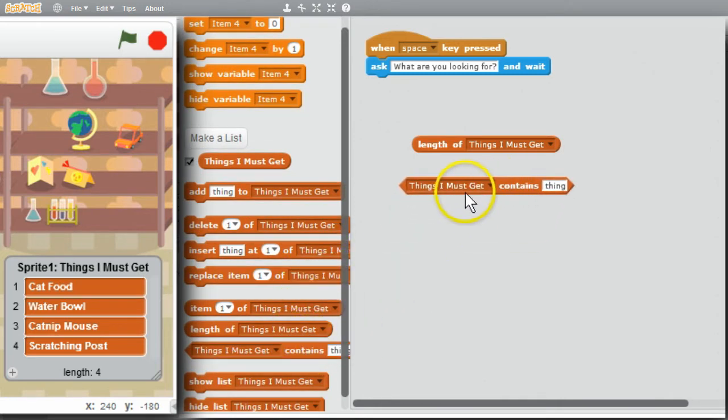Does the list, things I must get, contain the string thing? I'll click on it. False. The string thing is not in the list, but cat food is. I'll change thing to cat food. Click on contains. True. I'll try another one. Scratching post.